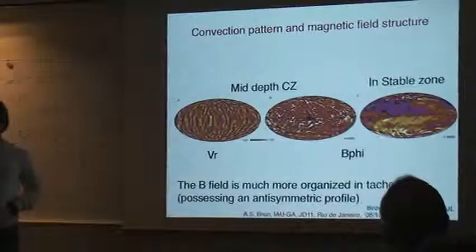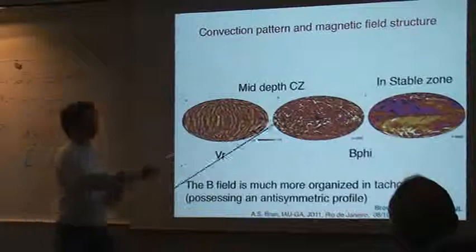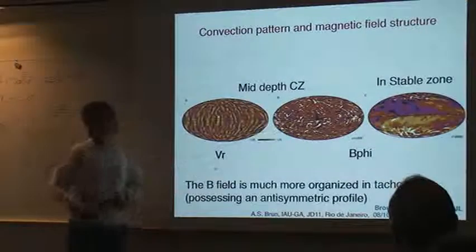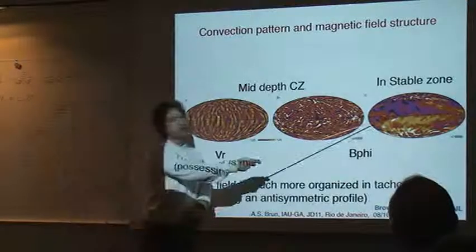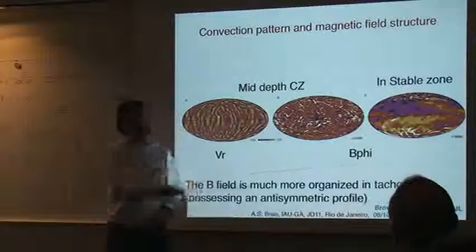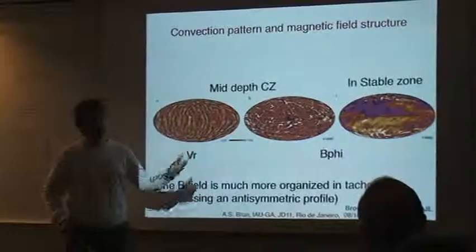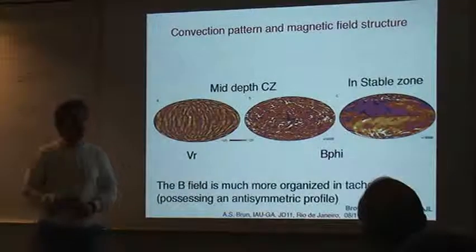It's a dynamo. So we put a seed field in the convection zone, the dynamo is triggered, and we get a highly intermittent field like we did in 2004 when we were doing only the convection zone, but we have turbulent pumping, diffusion of field, and advection by meridional circulation into the stable layer. And in the stable layer, because we have a tachocline of shear, we organize the field into toroidal ribbons.